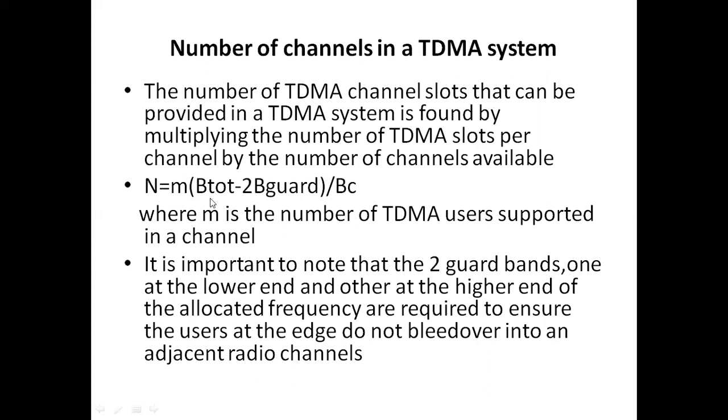So next, it is important to note that the two guard bands, one at the lower end and another at the higher end of the allocated frequency, are required to ensure the users at the edge do not bleed over into adjacent radio channels. So here we have two guard bands, one at the lower end and another at the higher end of the allocated frequency. These two guard bands are required to ensure that the users do not overlap, in order to avoid adjacent channel interference.